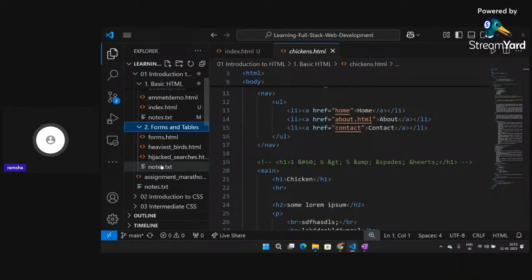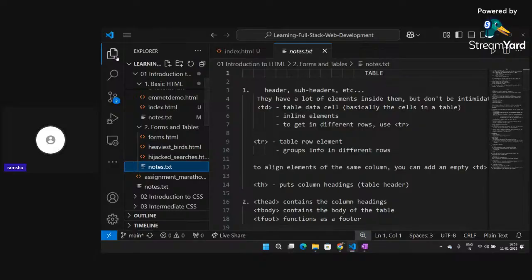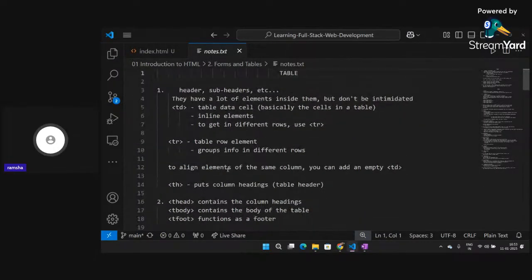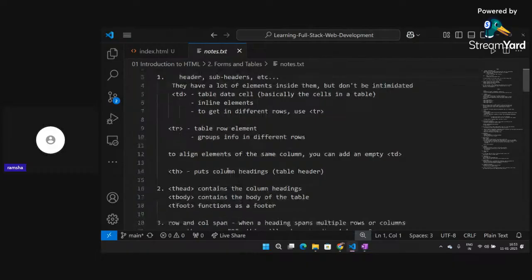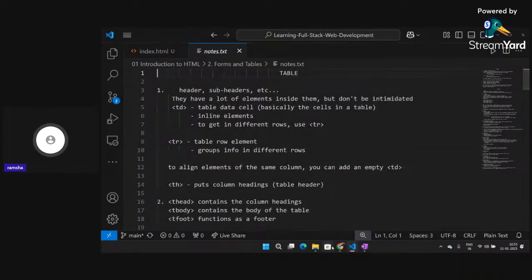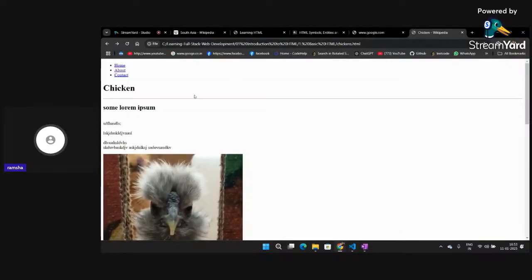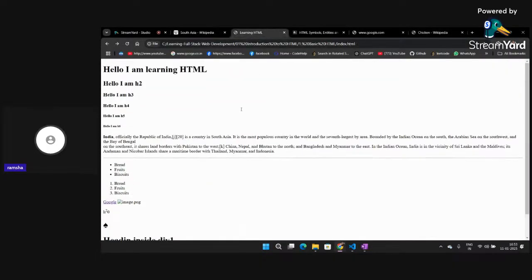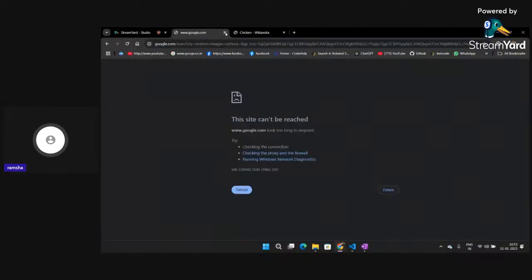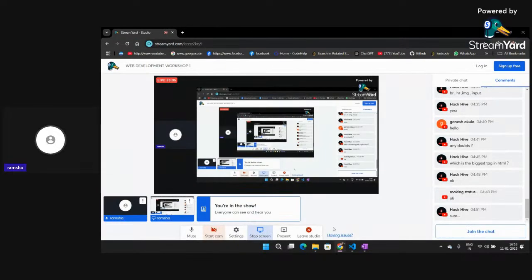Now we are going to study the next portion, which comes inside the intermediate HTML part, which is known as tables and forms. Okay, so what are tables? You might have seen them on a lot of websites. You know what tables are. How we can create them is a little bit complex task when it comes to HTML.